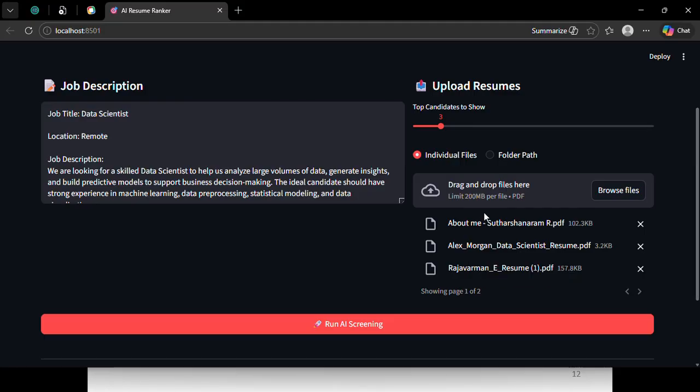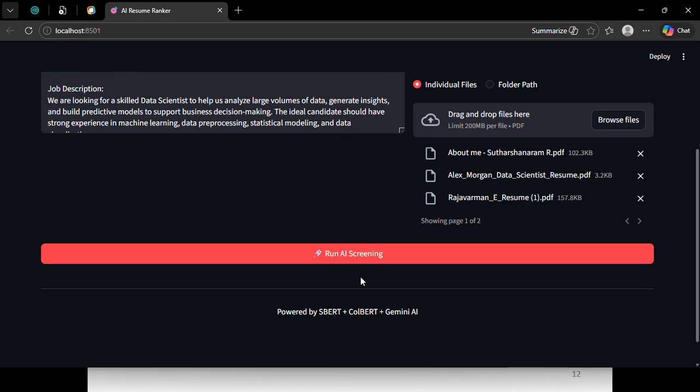We can either select the resumes manually, or we can directly give the folder, and then we have to click Run AI Screening.